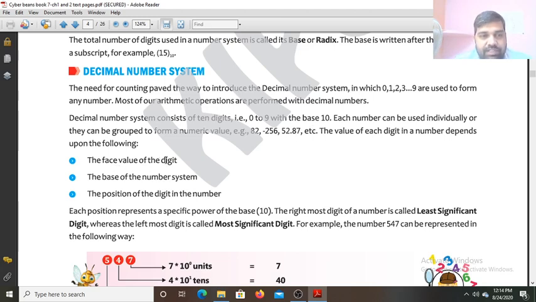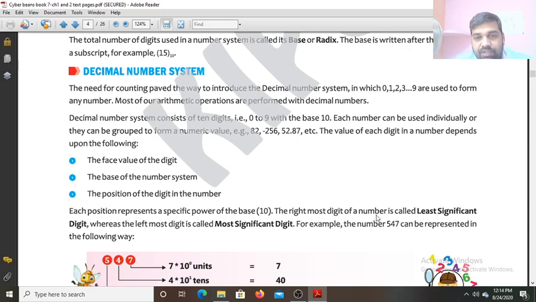First, the face value of the digit, the digit's own value is called its face value. Second, the base of the number system, that is, which number system the digit is a part of. Third, the position of the digit in the number, because the rightmost digit's position is given 0. In any number system, the rightmost digit position we specify as 0. Here in minus 256, the position of 6 is 0, position of 5 is 1, position of 2 is 2. Each position represents a specific power of that base, so we raise the base to the power of the position.